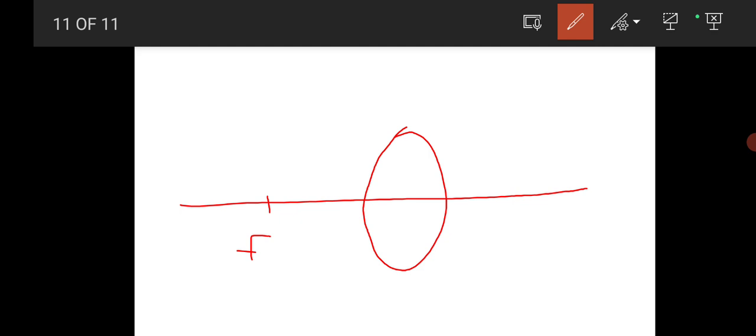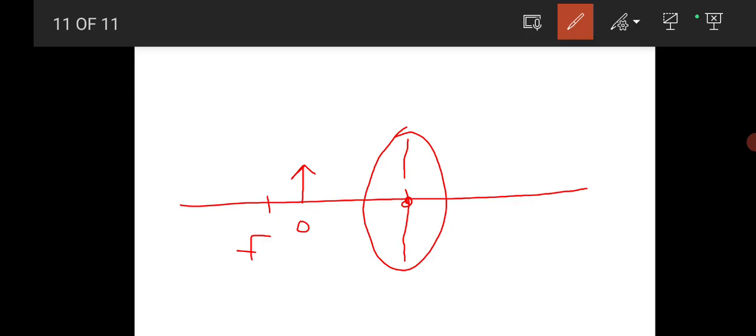Now the object is placed. This is the object. It is placed between the principal focus and this optic center of a convex lens. This is the optic center, right? I kept a dot. Where is the object placed? Between the principal focus and optic center.